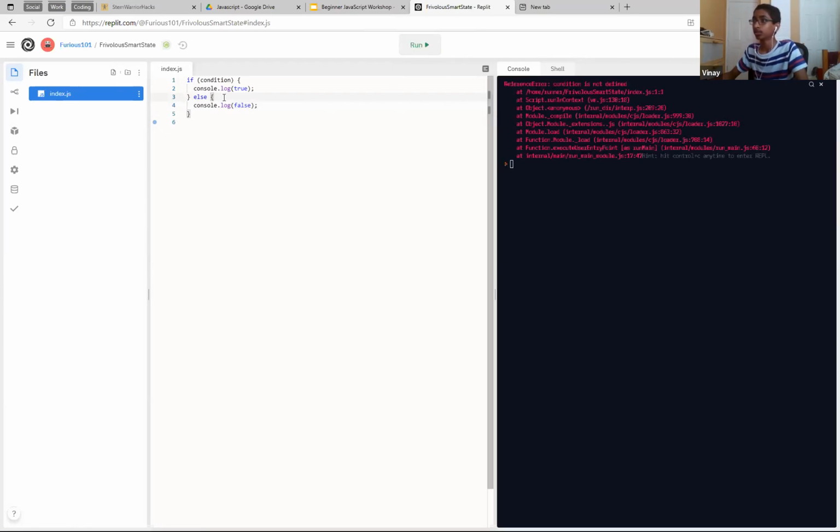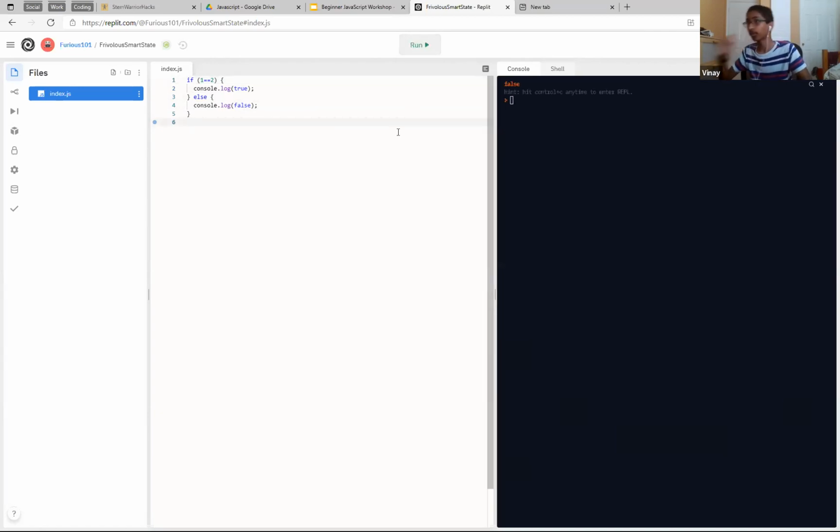Now, I forgot to do this. 1 is equal to 2, and false, right? So console.log this, which is the else statement. So it just checks if it's false.